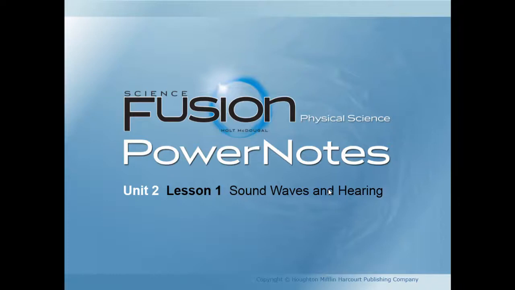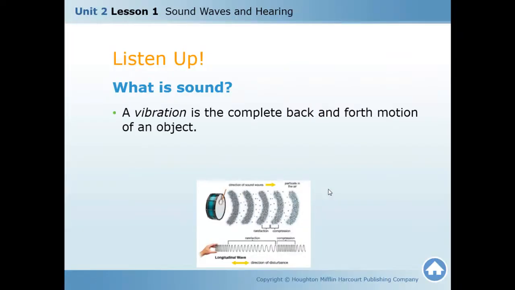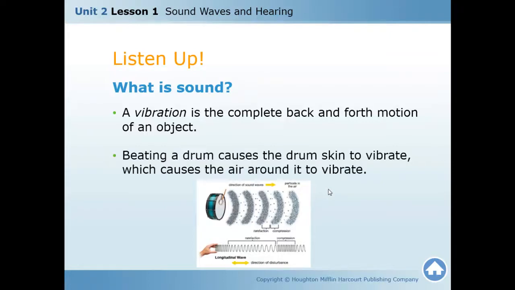Today we'll start Unit 2, Lesson 1, Sound, Wave and Hearing. What is sound? We said that sound is produced from the vibration of a body. Vibration is a complete back and forth motion of an object. Beating a drum causes the drum skin to vibrate, which causes the air around it to vibrate.